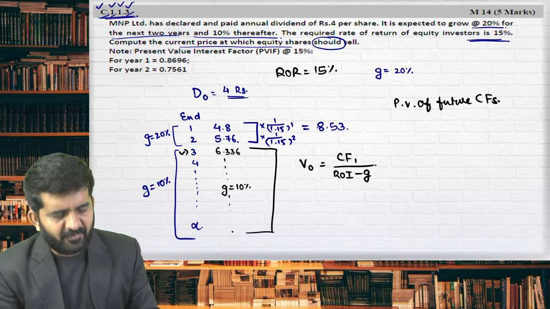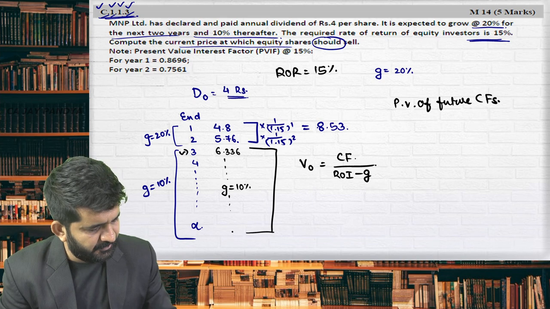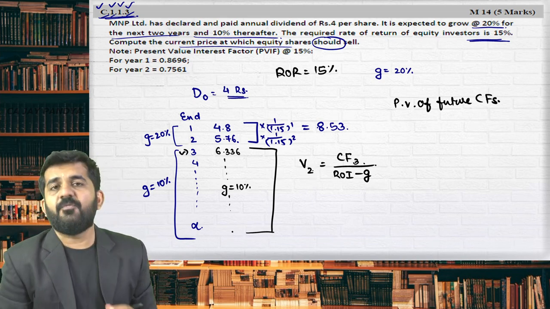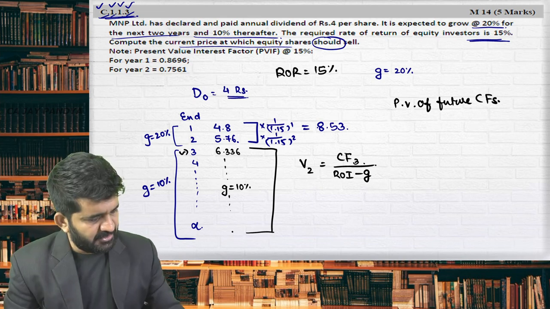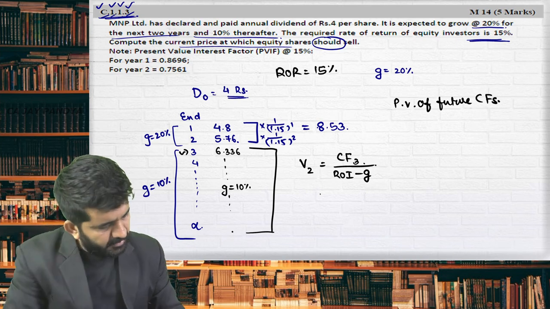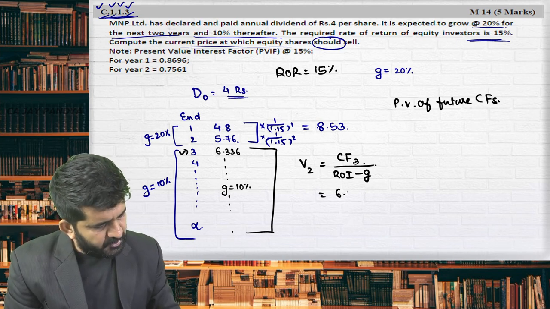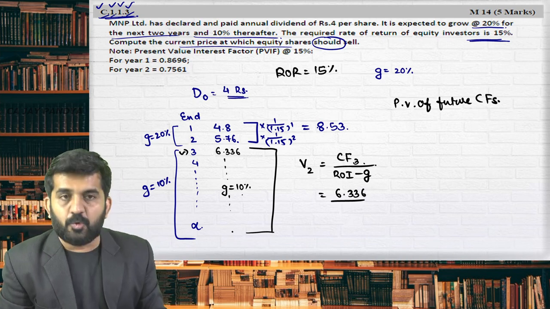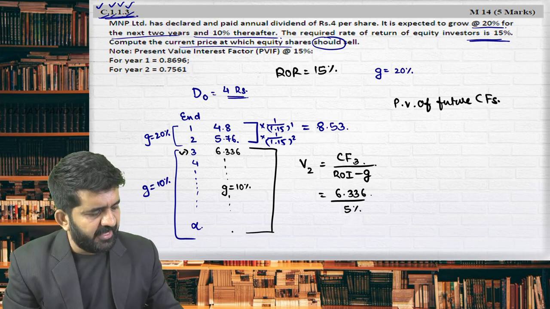I am having here value at the end of third year. Then I will be getting value at the end of second year. As simple as this. Let me use this formula and find out value at the end of second year. Cash flow of third year is 6.336. Rate of interest is 15% and growth rate is 10%. So it will be divided by 5%.